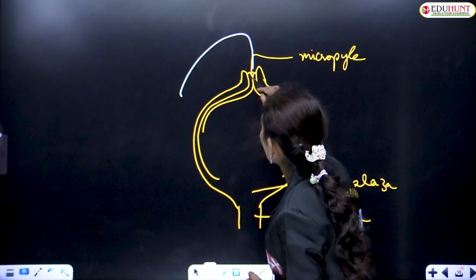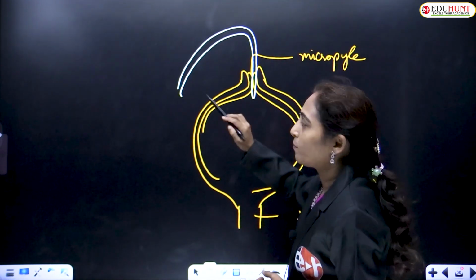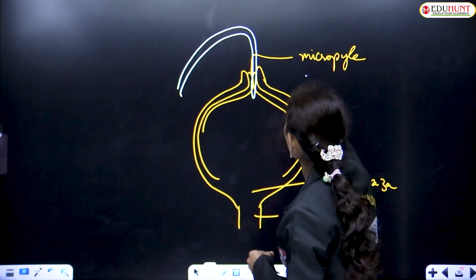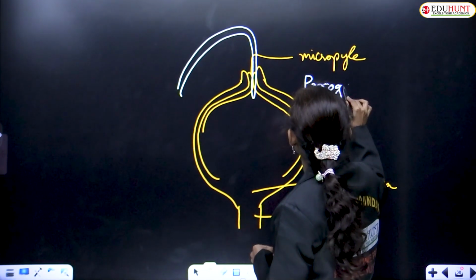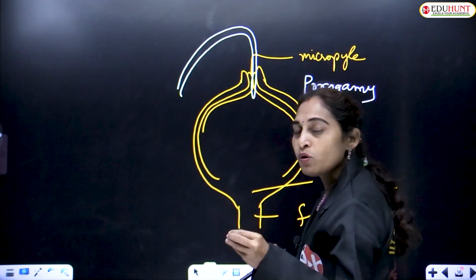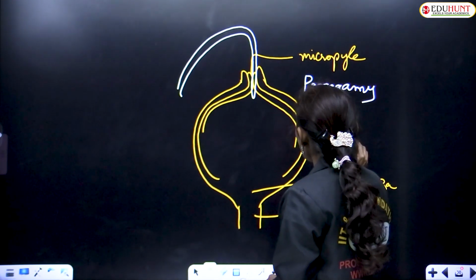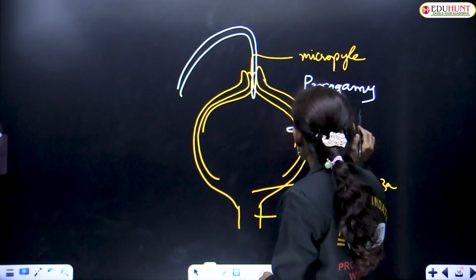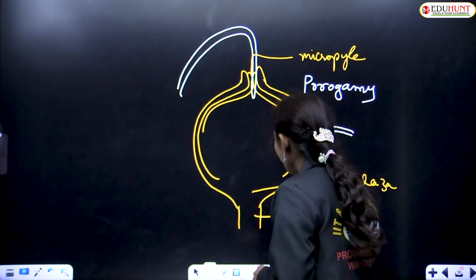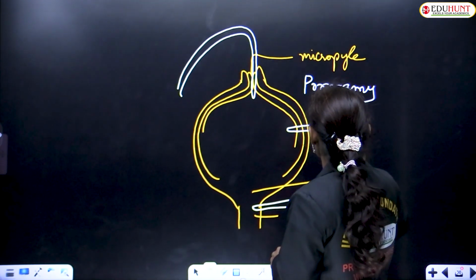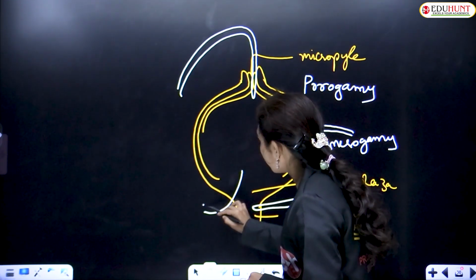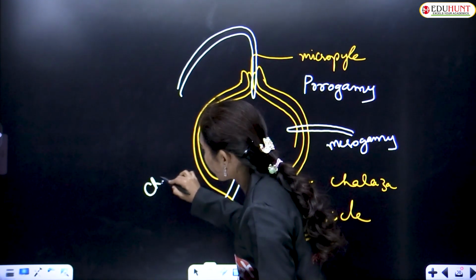If it enters the ovule through the micropyle, it is called porogamy. Porogamy is the entry of the pollen tube into the ovule through the micropyle. If it enters through the integuments or the funicle, it is called mesogamy. If it enters through the chalaza, it is called chalazogamy.